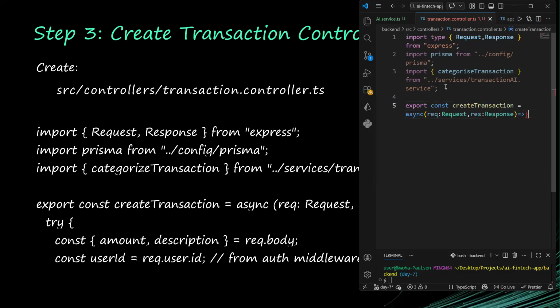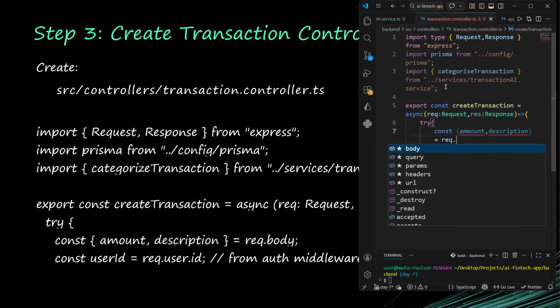So it's an arrow function, and I'm going to put it in a try catch block. While everything is okay, we want to destructure amount and description, because that's what we are expecting from our front end. We want to destructure it from req.body. Okay, so that's cool.